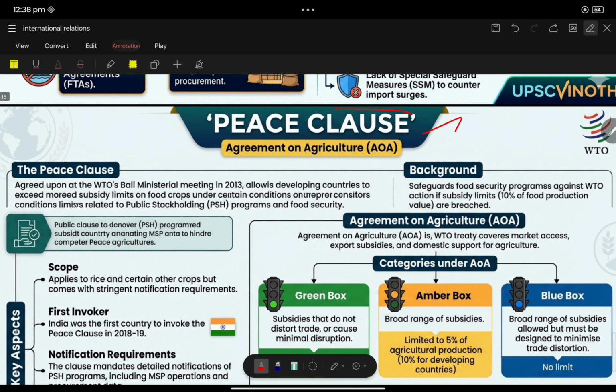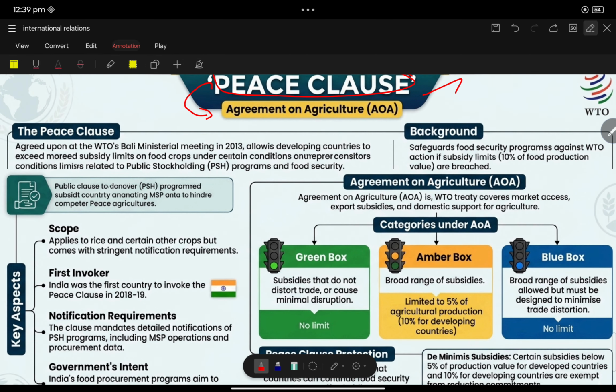Peace clause itself is a UPSC PYQ. This peace clause is applicable to the Agreement on Agriculture. See, what is the peace clause? It was an outcome of the Bali Ministerial Meeting 2013, allowing developing countries to exceed the subsidy limit on food crops under certain conditions. It is related to public stockholding, it is very simple.